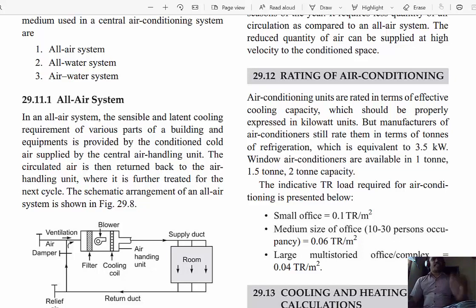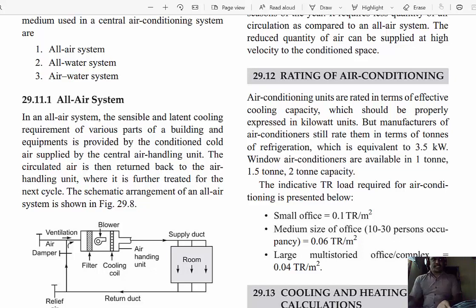Then for 100 meter square, 100 meter square means 10 meter length and 10 meter width. 10 into 10, 100. And for 100 meter square needs how much ton? 10 ton.